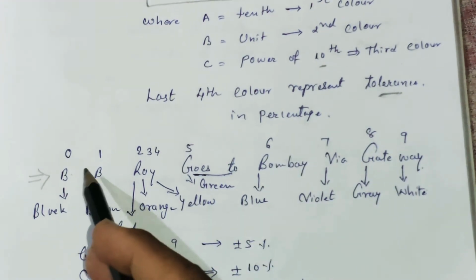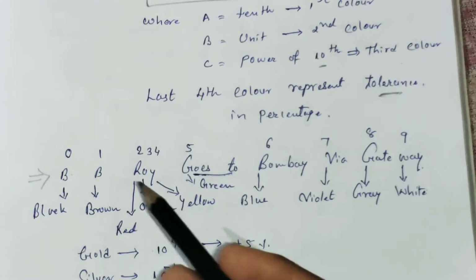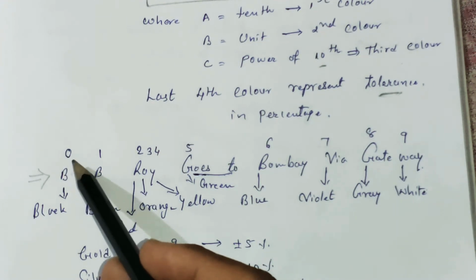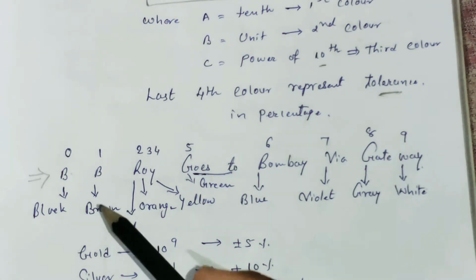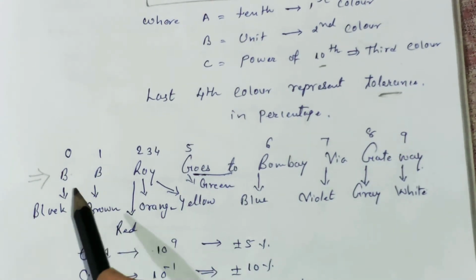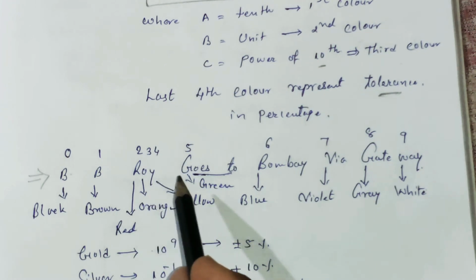As we are following the decimal system, we have values 0 to 9, and each word represents one color.